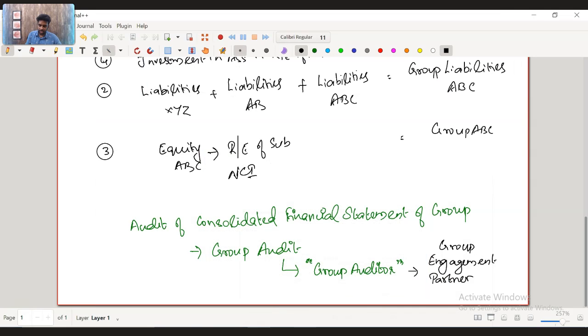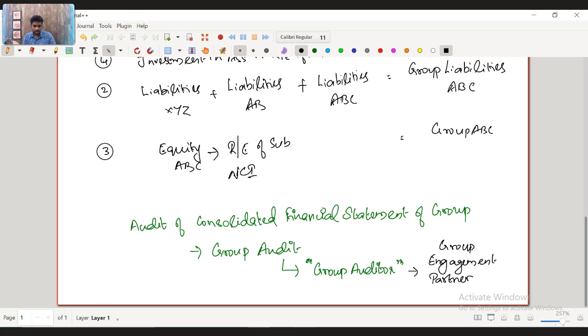So I hope you have understood the term group. All the components of the group, like individual standalone entities within the group, added together are the consolidated financial statements. Whoever audits the consolidated financial statements of the group is called the group auditor. And whoever is the responsible partner within the group auditor is called the group engagement partner.